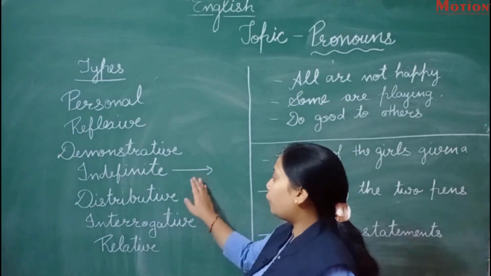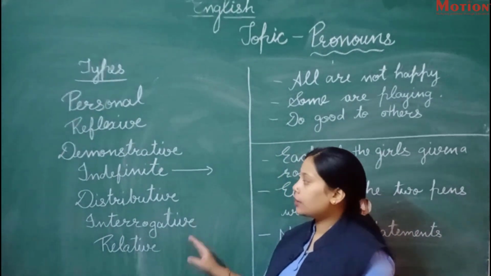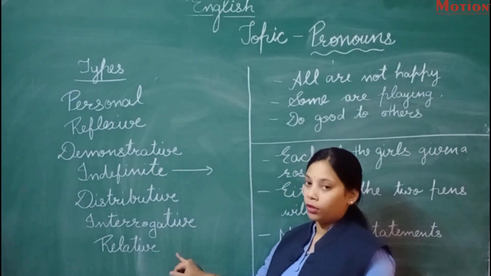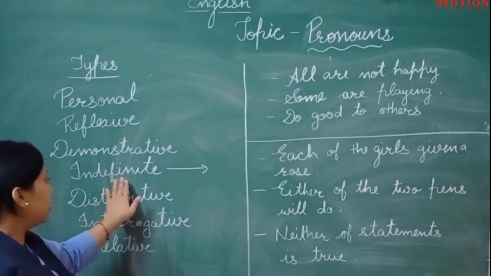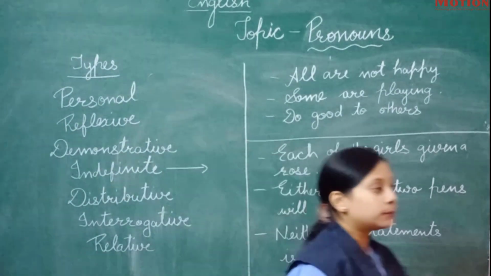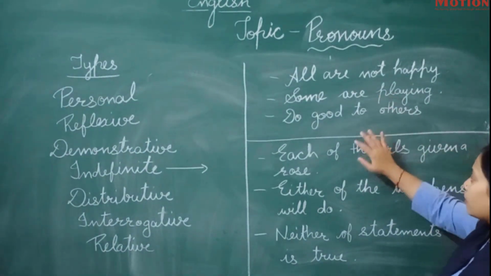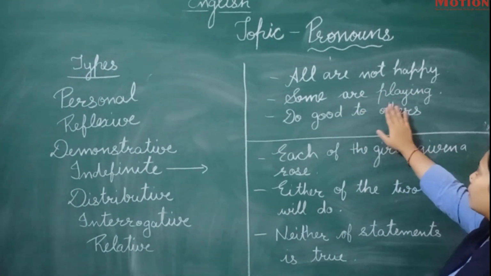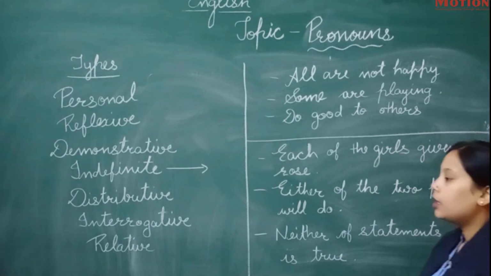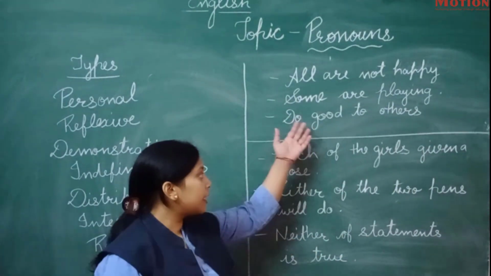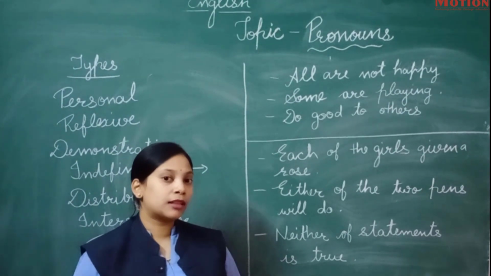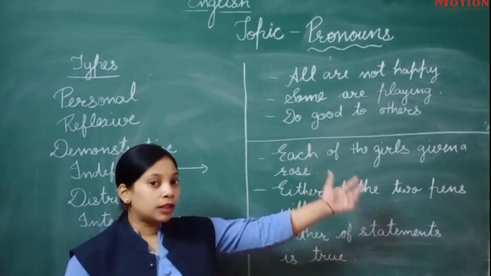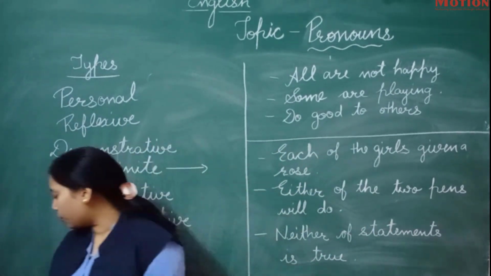Now we have 4 other types of pronouns: indefinite, distributive, interrogative and relative pronoun. Firstly we will discuss indefinite pronoun. What is an indefinite pronoun? I have written some sentences over here. Just look at them first. All are not happy. Some are playing. Do good to others. Can you tell me what the pronoun is in these sentences? Can you find any pronoun in these sentences? Yes. No. We cannot find any kind of pronoun in these sentences.